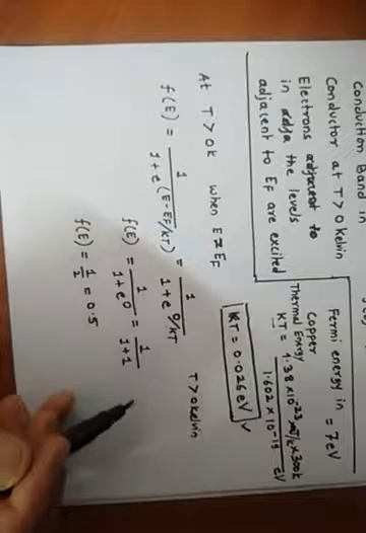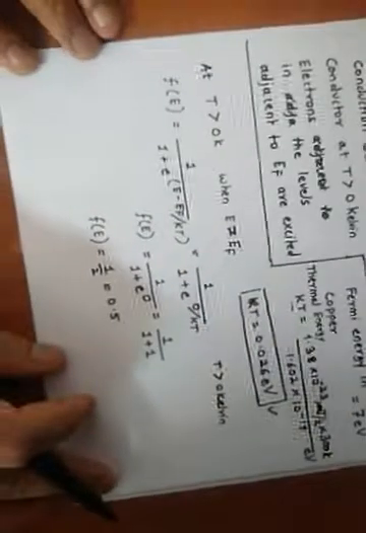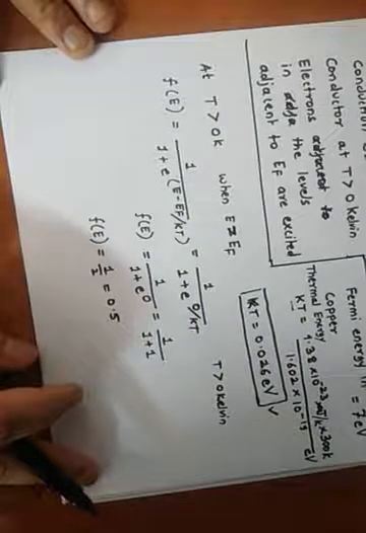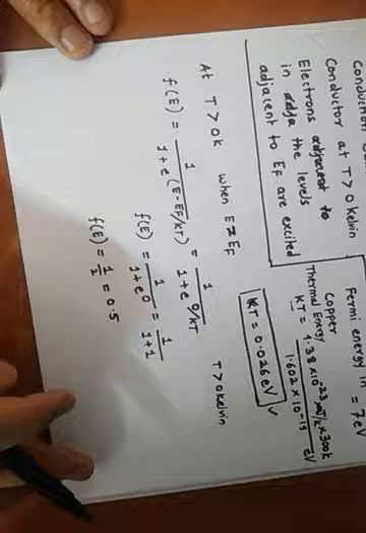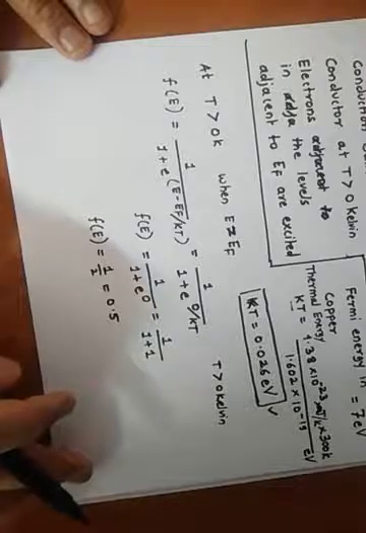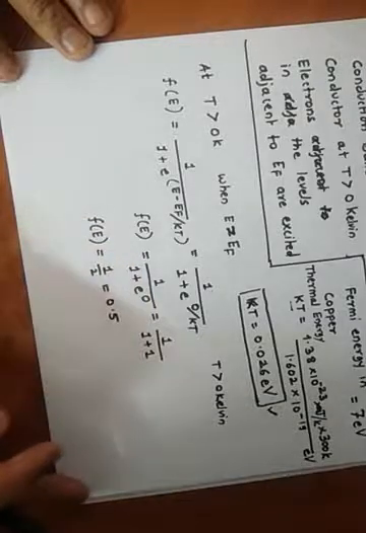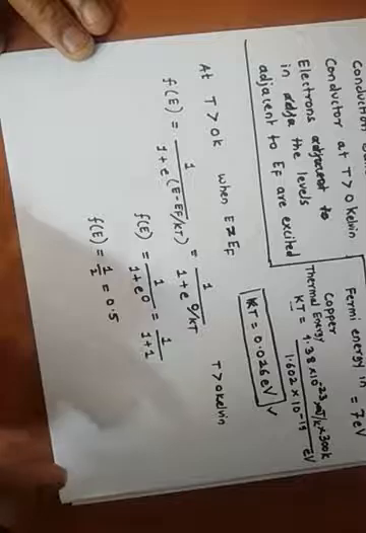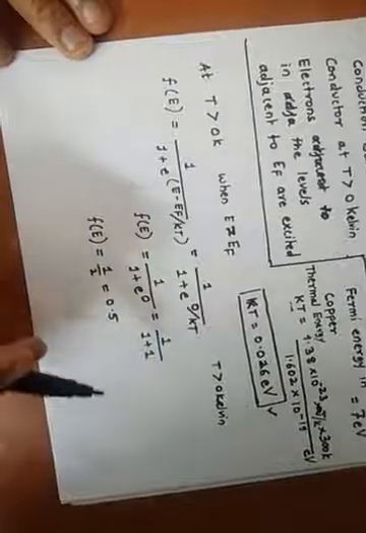One can also define this Fermi energy level as the average energy level of the electrons which participate in the conduction process in conductors at temperature above 0 Kelvin.